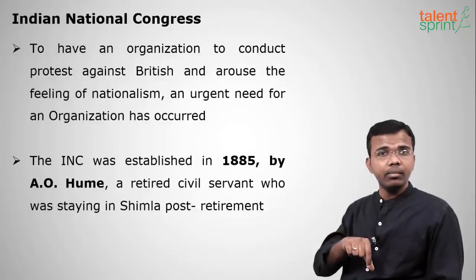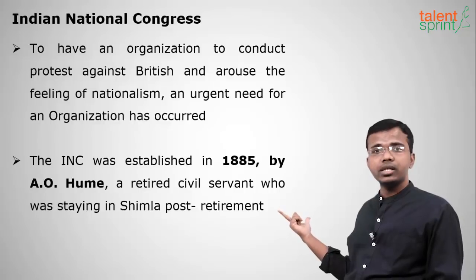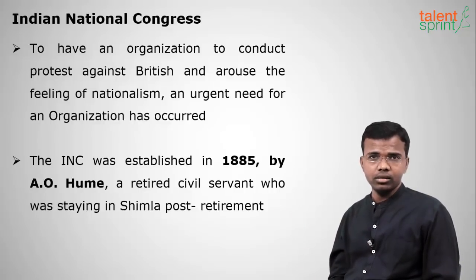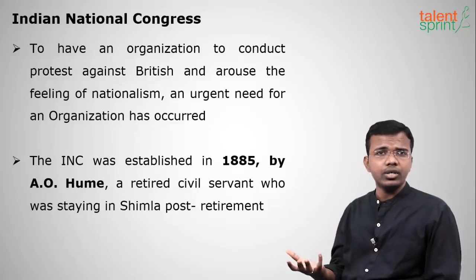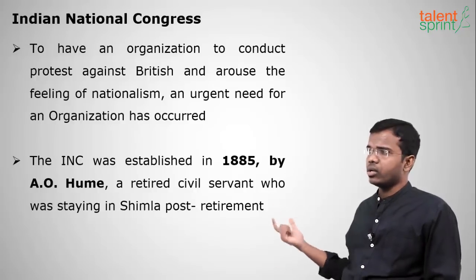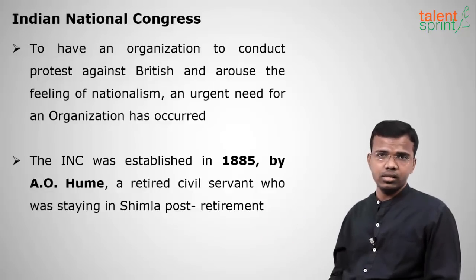Though he was a retired British civil servant, he helped the educated Indians form an organization called the Indian National Congress to conduct regular protests against the British to get back independence for India. Okay, so in 1885, INC was established under A.O. Hume, a retired British civil servant.